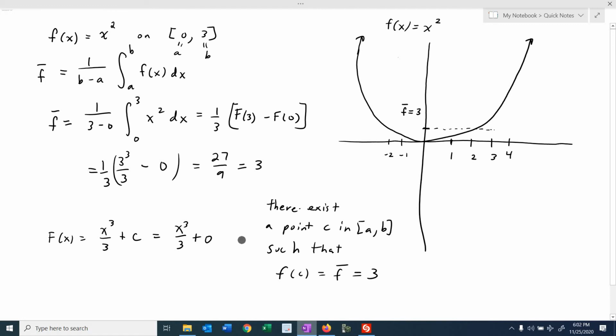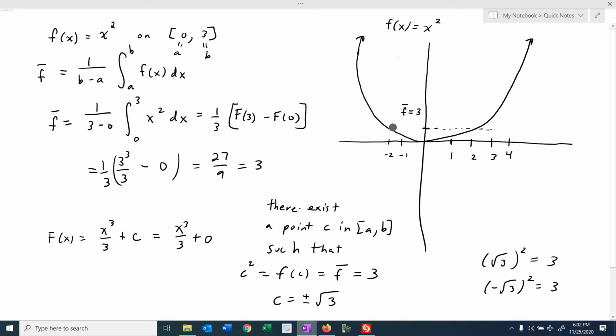And now we can find f of C is C squared. Okay, just plug a C in for the function. And now we can find the C. Right, so C would have to be, now take the square root of both sides here, right, to solve for C, and you get plus or minus the square root of 3. Remember, there's two answers to this. The square root of 3 squared is 3, but also negative square root of 3 squared is 3. So there's actually two answers here. Okay, so it's plus or minus the square root of 3.